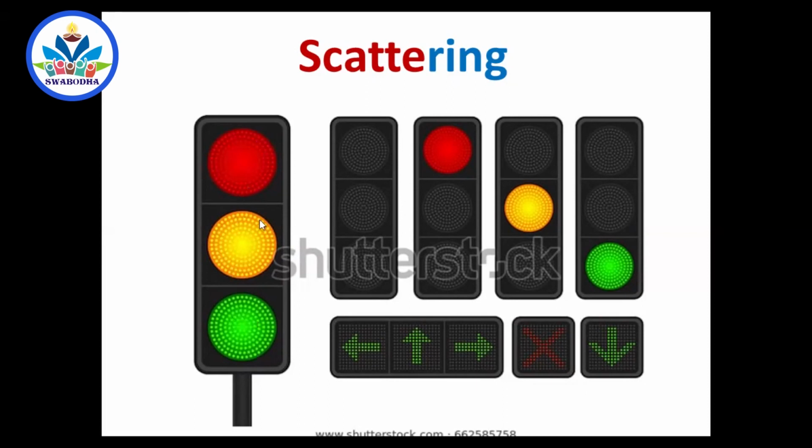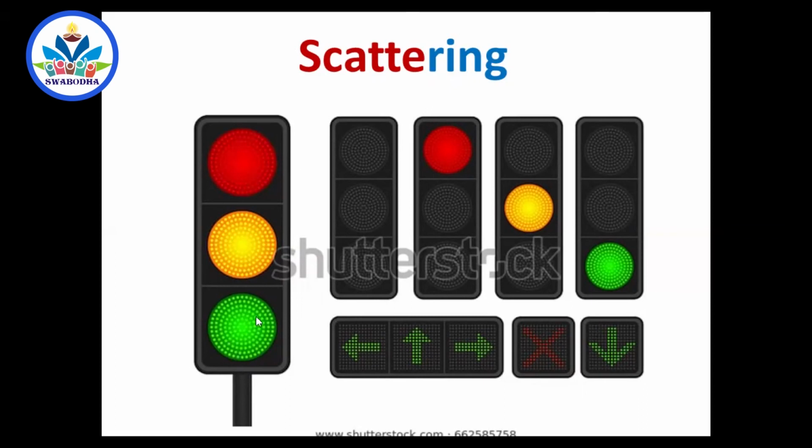Suppose the get-ready color is yellow. Even if you don't notice it, or the green color, the go color, and if you don't move when the green color is on, nothing will happen. But if you don't stop when the red color is on, it's a problem. So danger signals, important signals, are always reddish in color, because they can be identified from a larger distance. So you will get enough time and enough distance to stop the vehicle, because red color is least scattered in dust and fog and mist. It can travel without scattering, so you can identify it from a larger distance.